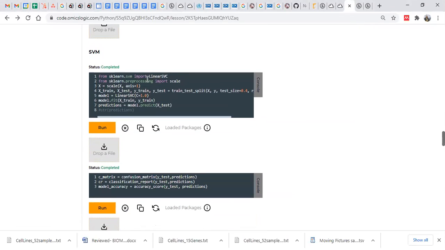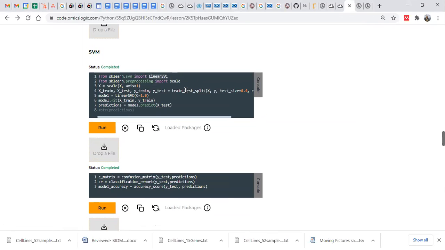Then similarly, here we are calling SVM. For the SVM, you might be familiar, we have two types: we could have a linear SVM, and then we have the RBF, that is the radial basis function. So here we are calling the linear SVC.